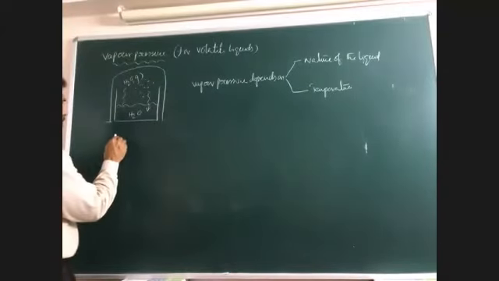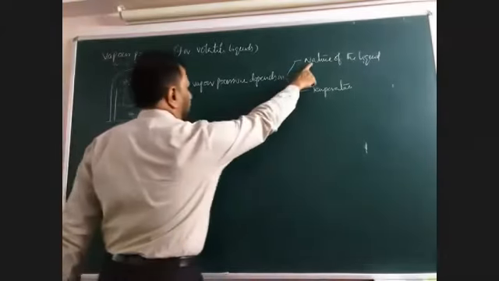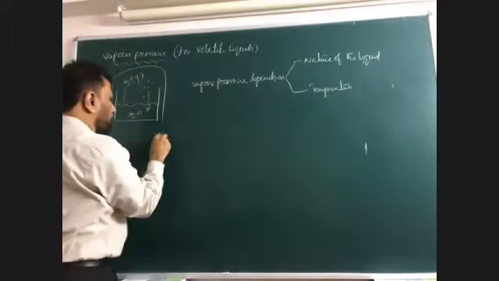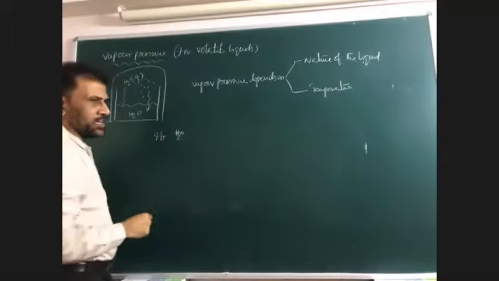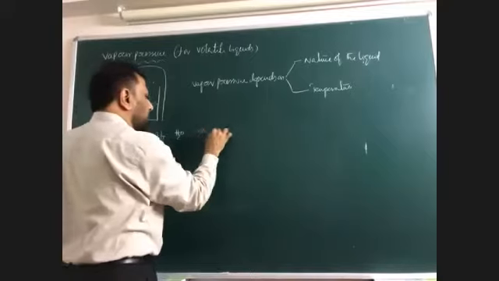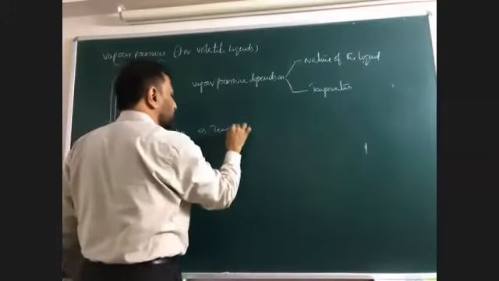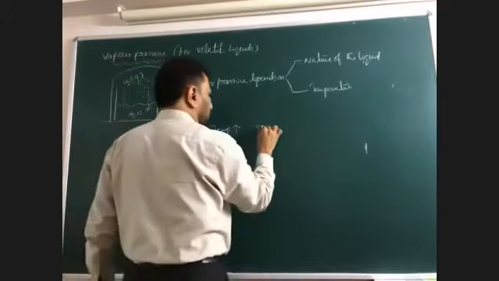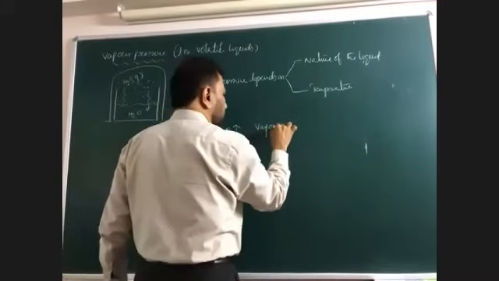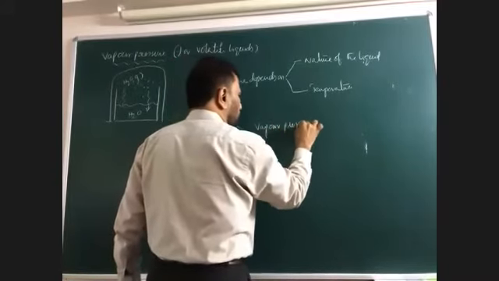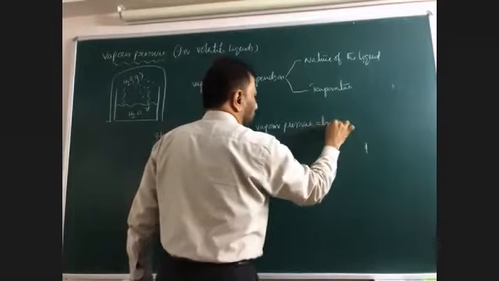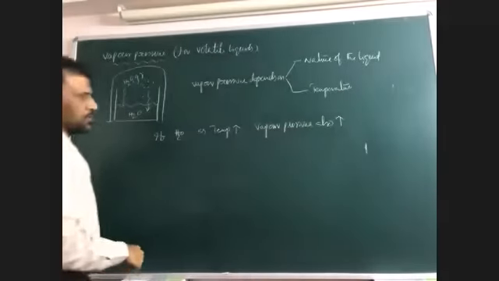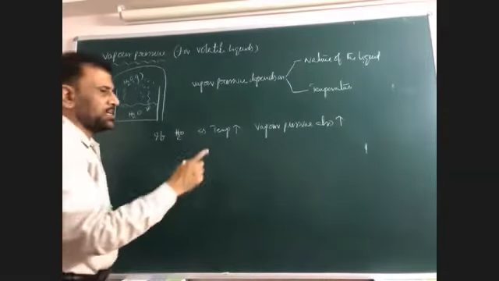Now look at this. If H2O, that is water, is taken, as the temperature increases, vapor pressure also increases. To what extent?